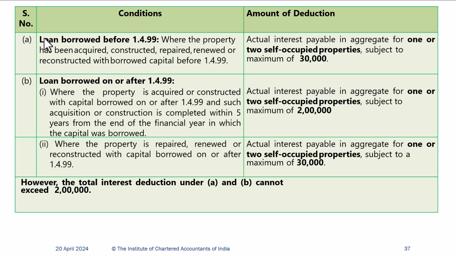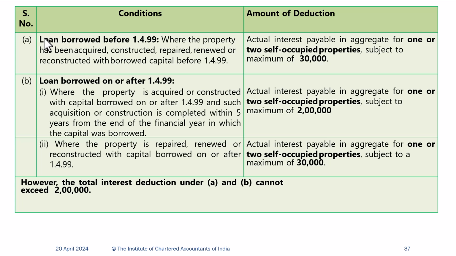Conditions: the loan borrowed before 1st April 99, where the property has been acquired, constructed, repaired, renewed or reconstructed with borrowed capital before 1/4/99. Amount of reduction: actual interest payable in aggregate for one or two self-occupied properties, subject to a maximum of 30,000.